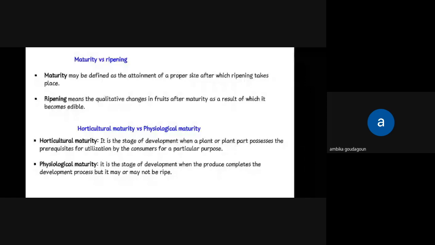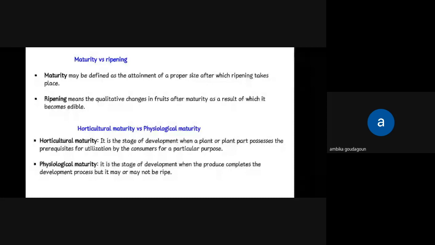Maturity may be defined as its attainment of a proper size after which ripening takes place, whereas ripening means the qualitative changes in the fruits after maturity as a result of which it becomes edible. In maturity, there are two types: horticultural maturity and physiological maturity.